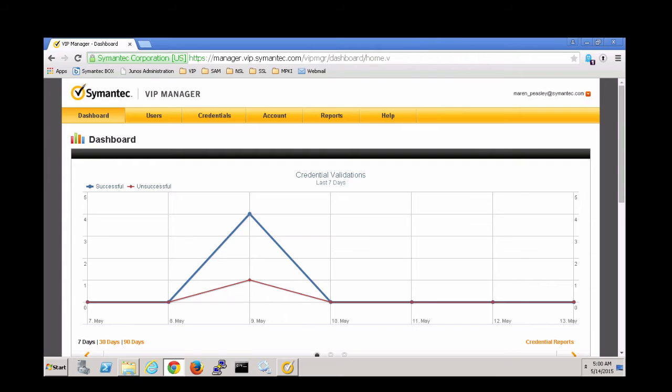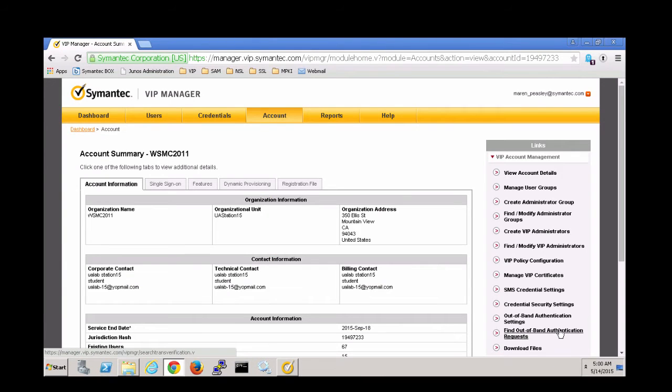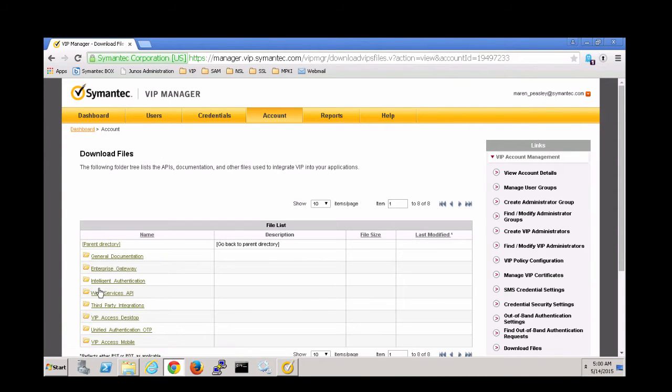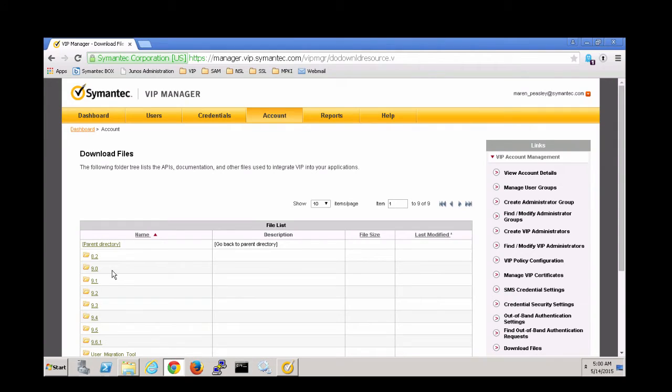Now I need to go to Account, Download Files, and then Enterprise Gateway. For the Windows server, I'll download the VIP Enterprise Gateway 961 Windows zip package.